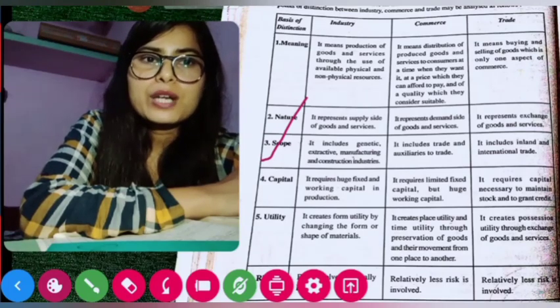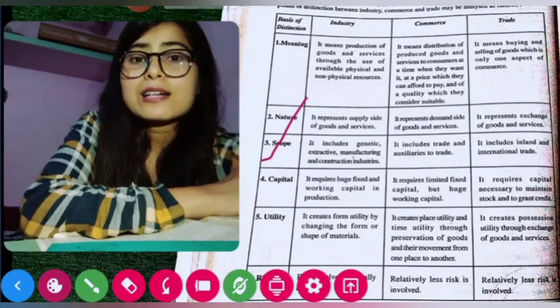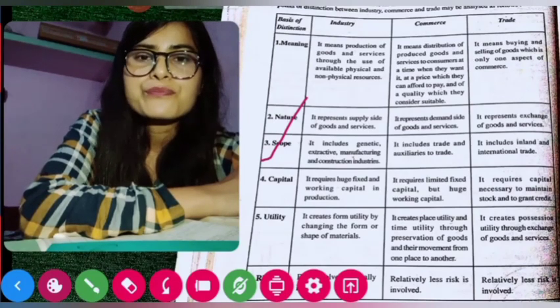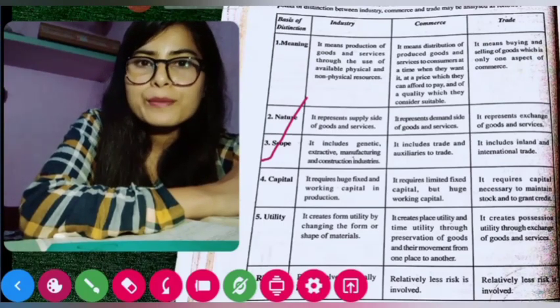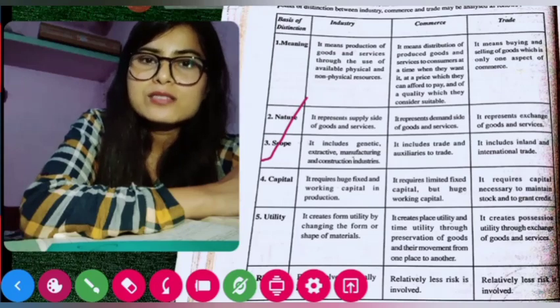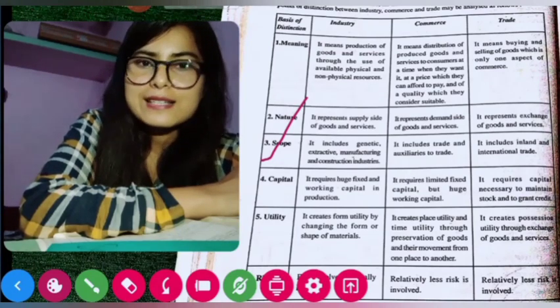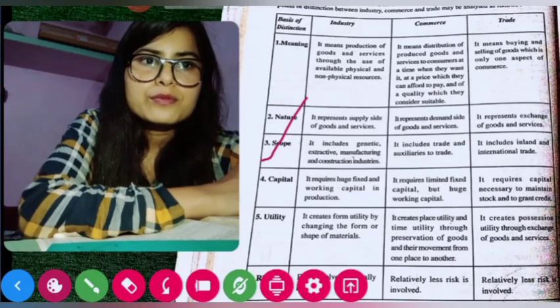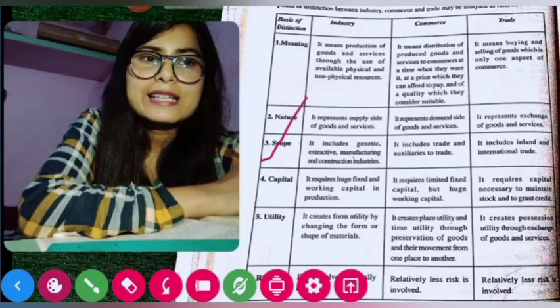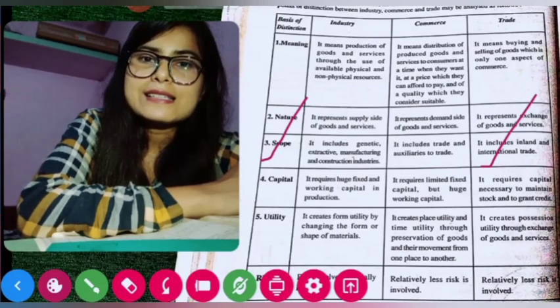Then there are manufacturing industries and construction industries also. So these are the scope of industries. Now when we look at commerce, commerce has a branch which is trade, and the aids to trade, which I already discussed in this session. And if we see the scope of trade, then it is inland and international trade, which are also discussed.